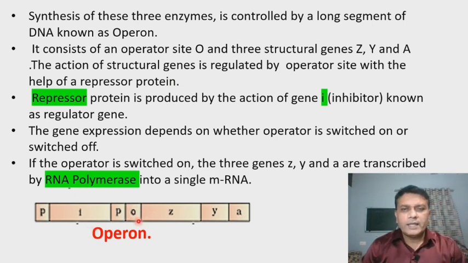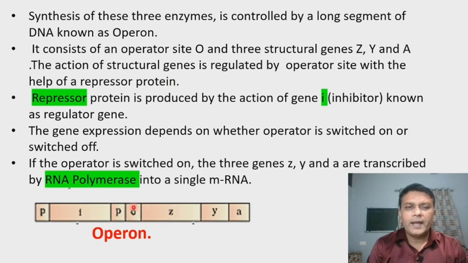As the process of transcription is stopped, there will be no formation of messenger RNA. But when the I gene does not produce a repressor protein, then the operator site will be switched on in absence of the repressor protein, and the three genes Z, Y, A are transcribed.